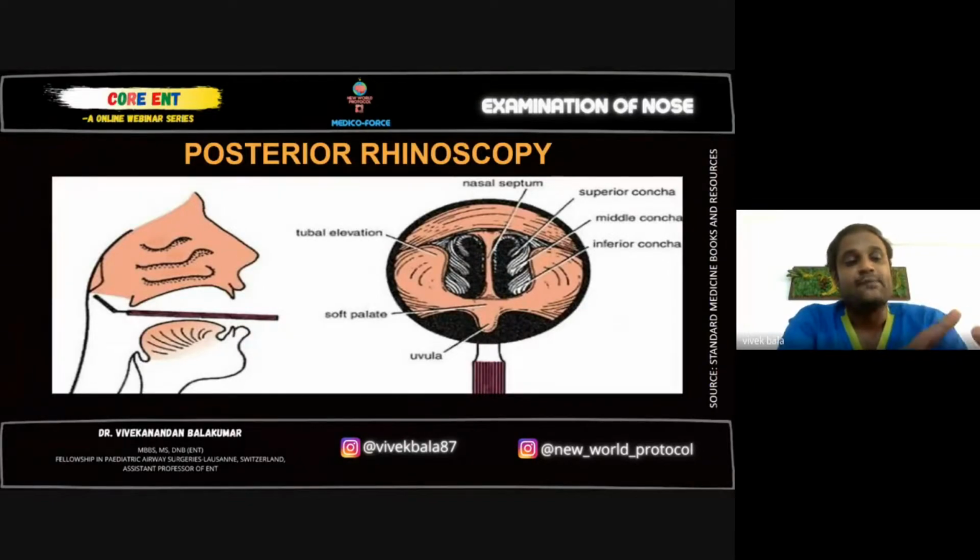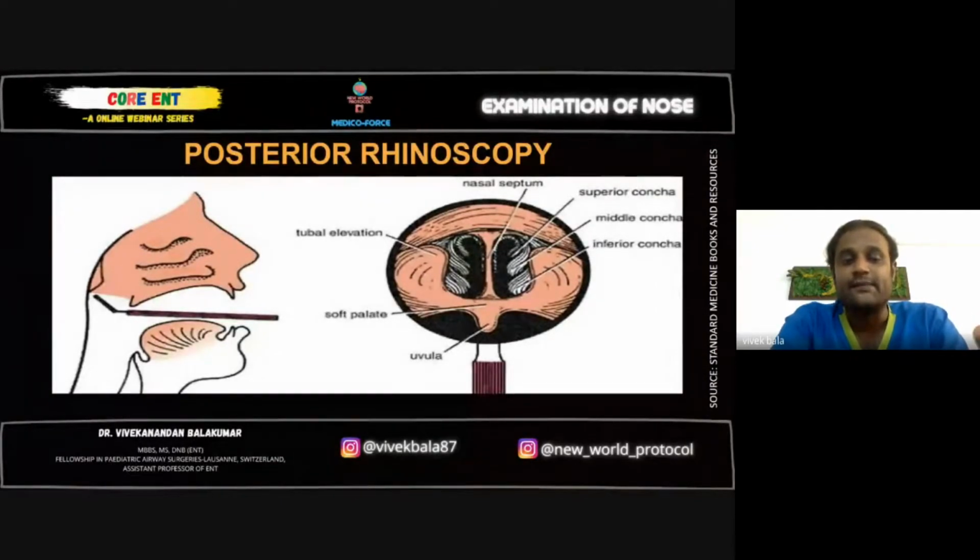You'll be able to see the posterior end of the septum, and the posterior end of all the three turbinates, namely the superior, middle, and inferior concha. You will see a tubal elevation at first, which is otherwise known as torus tubaris. Then you move laterally, you will see a depression, a tubal elevation, a depression, and then an elevation. A tubal elevation is formed by torus tubaris or Gerlach's tonsil.